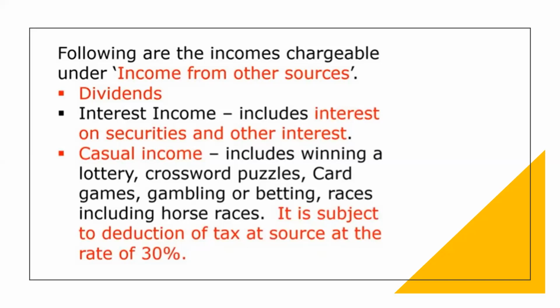Earlier, only dividend received from a foreign company was taxable. But as per this assessment year, both dividends, given by a foreign company and given by an Indian company, are chargeable to tax, and that amount comes under income from other sources.